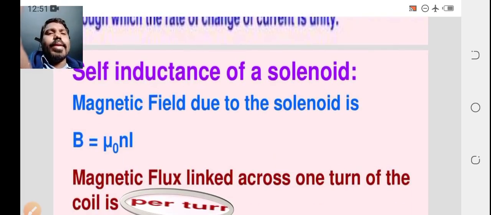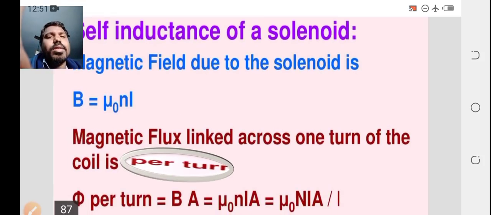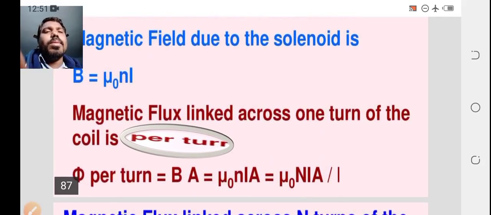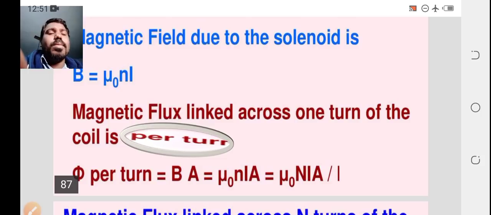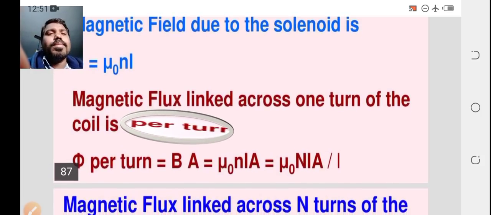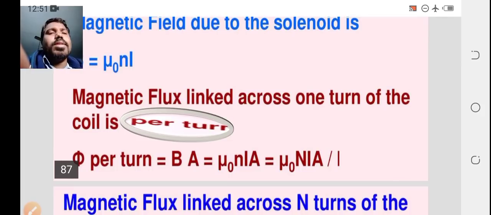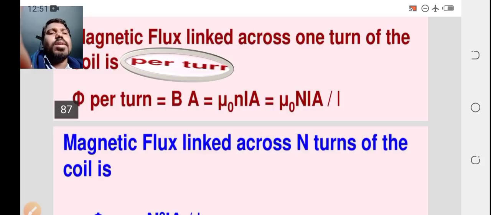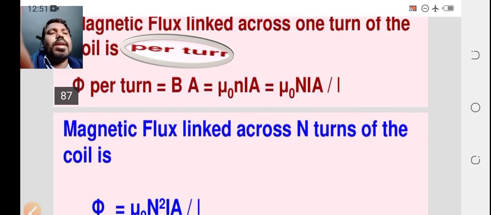Now, what is the self-inductance of a solenoid? The magnetic field due to the solenoid we already discussed in the previous video. What is the magnetic field due to the solenoid? That will be B equal to mu naught N I by l. So here what is magnetic flux linked across one turn of the coil? That is B A, so B is mu naught N I by l times A. Here I is current and l is length.